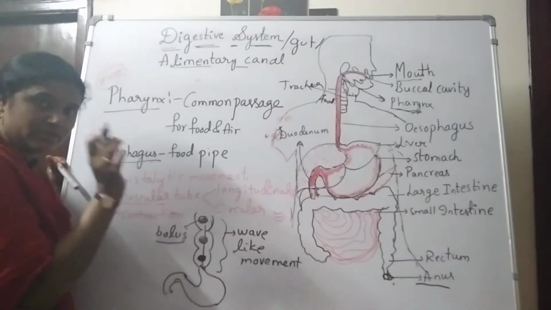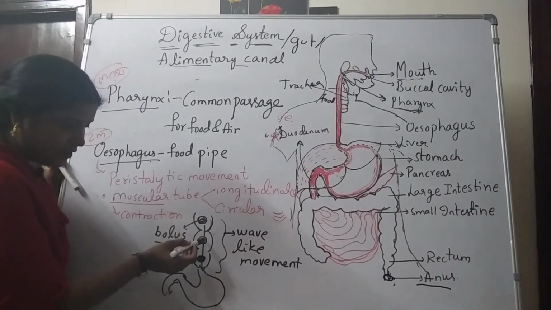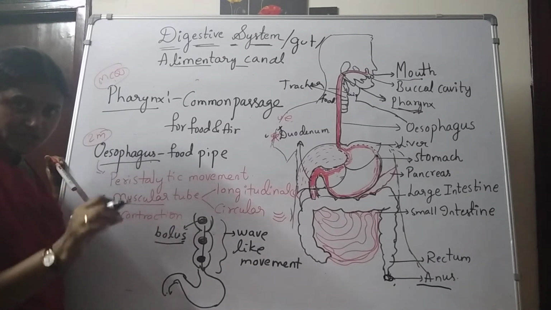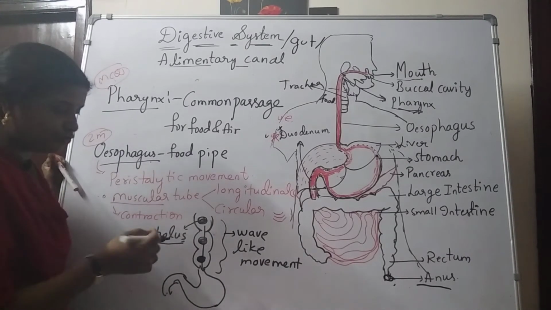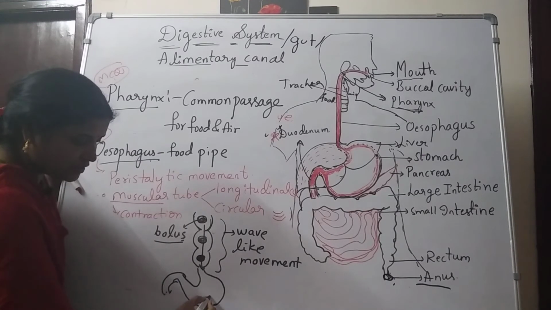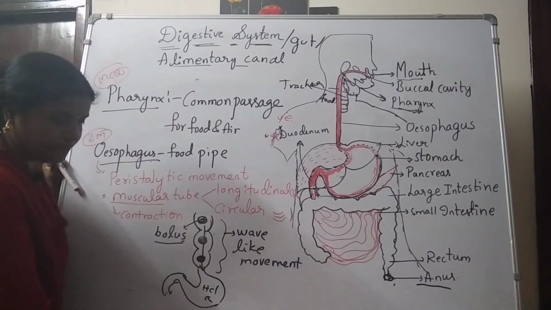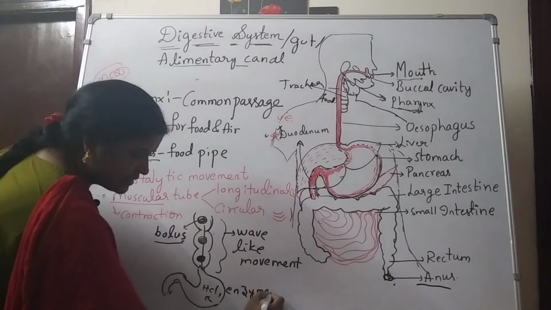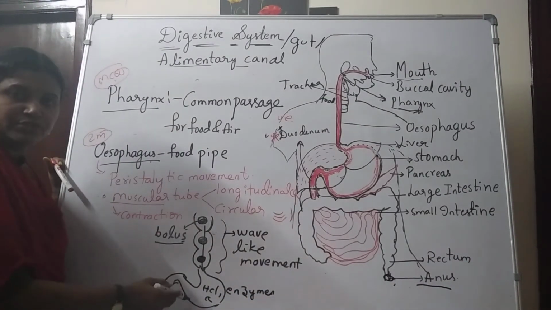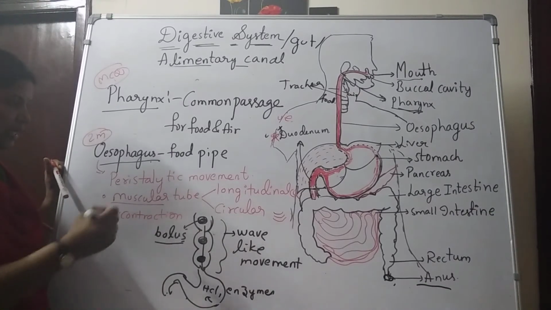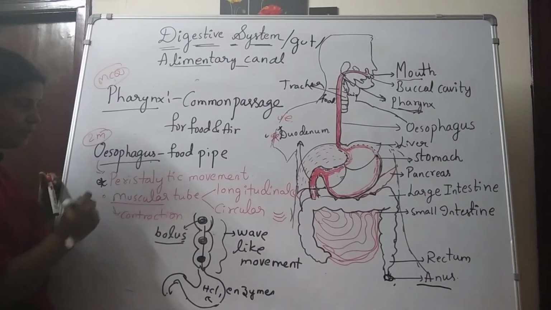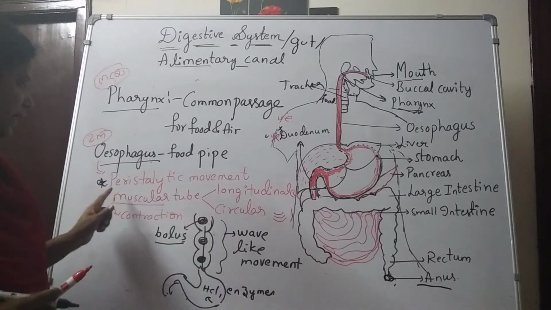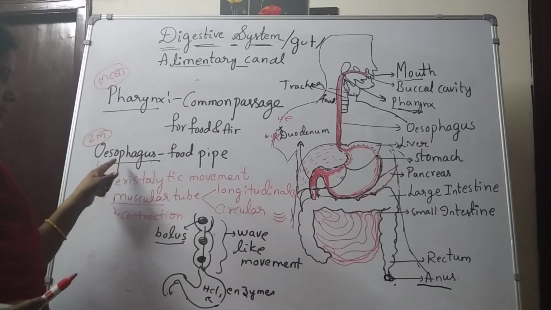The back food particle is going to stop for some time, and thus the front particle is going to move forward, for the convenience of the stomach. During that time, what happens? The stomach is going to start its secretions, hydrochloric acid and enzymes. It releases its acids before the food enters the stomach. That's why this is a very important question in the esophagus part. So the esophagus is also known as the food pipe, and it shows peristaltic movement.